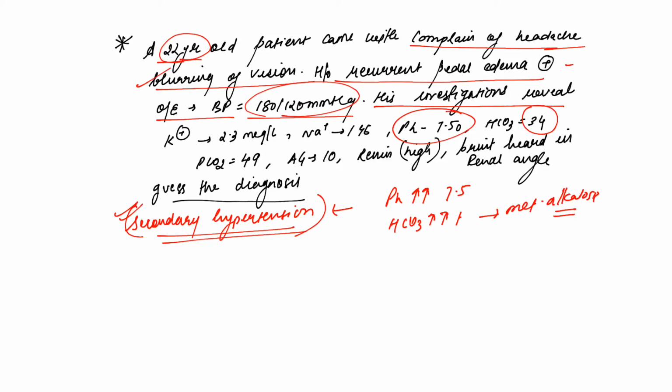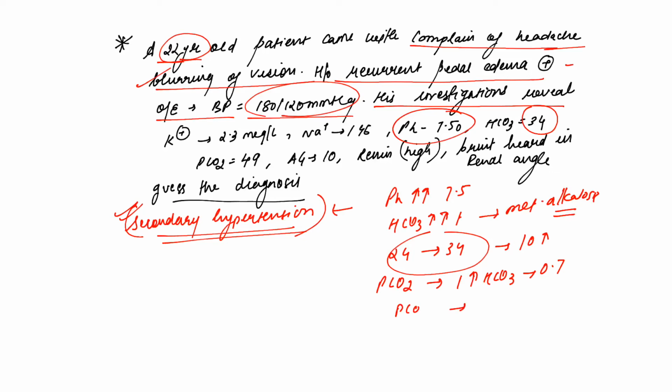Now what about the compensation? So how much is the bicarb raised? From 29 it has gone to 34... the bicarb has raised by 10. Now we know that for one increase in bicarb, PCO2 will increase by 0.7. So here PCO2 should increase by 7.